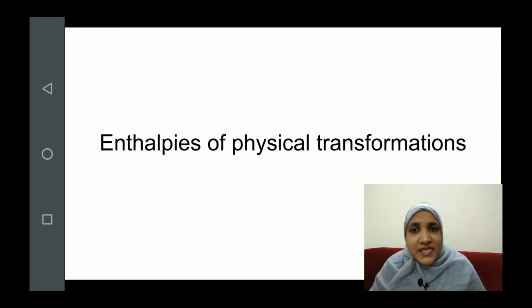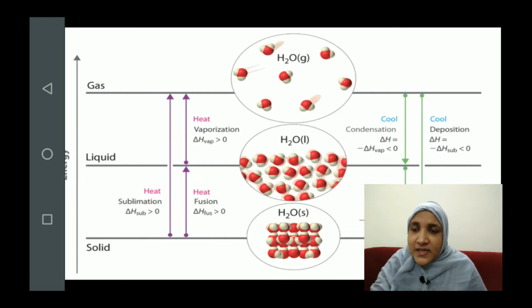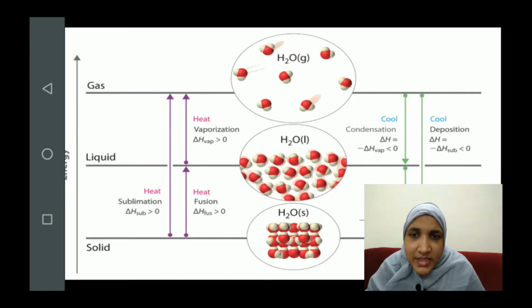There are 6 basic physical transformations which we observe in our life. Okay, what are those 6 basic transformations? You can see here. The solid is converting to liquid. This transition is known as what? Melting or fusion. Okay, so when the solid converts or changes into liquid, we say what is happening? Fusion or melting is happening. When the liquid converts into its vapor or gas, we say what is happening? Vaporization is happening. Okay, and when the solid directly converts to gas, we say what is happening?